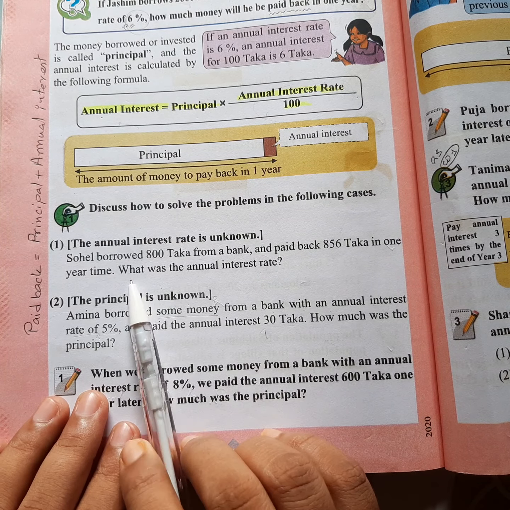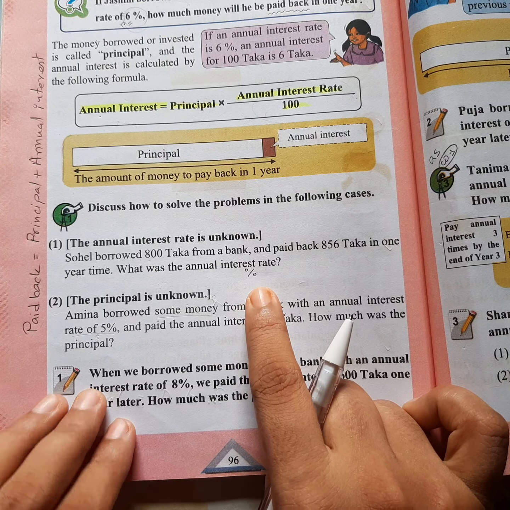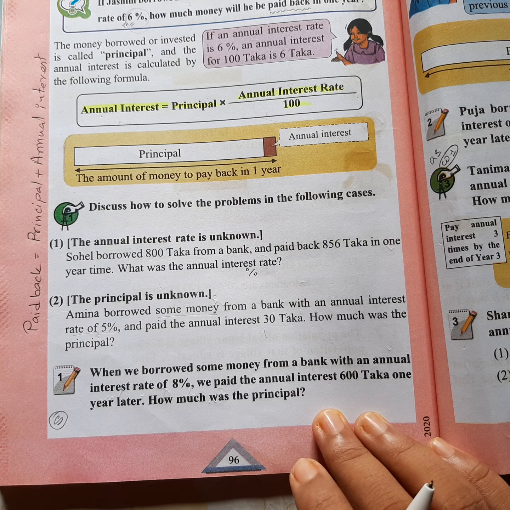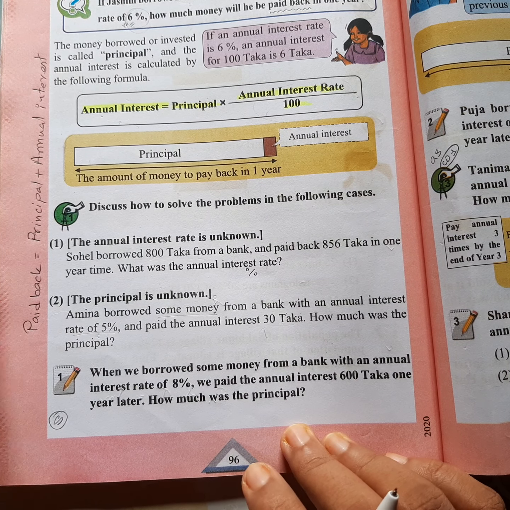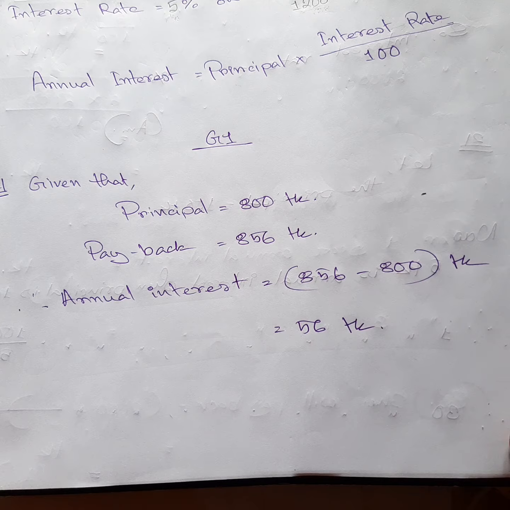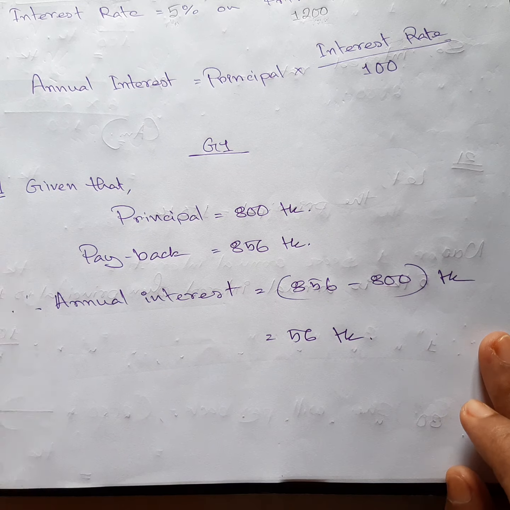What is the annual interest rate? Interest rate means the percentage one, in terms of 100. Basically, I'm going to do that math not by using this formula. I'm going to use the easiest way, as my students say, which is actually the unitary method. Let's see. I've already wasted 10 minutes. Inna lillah. Let me go a little bit faster then.